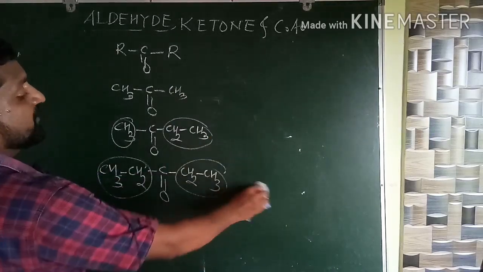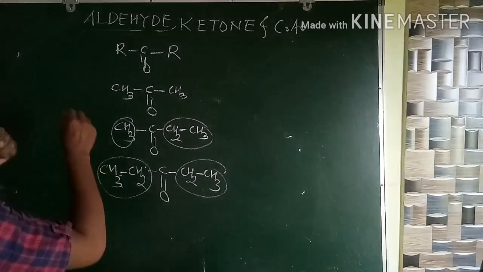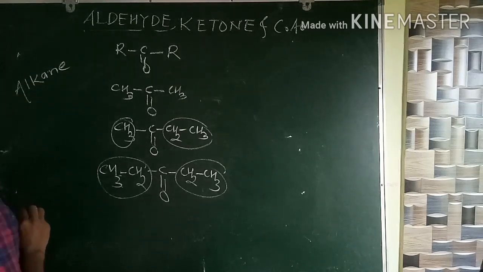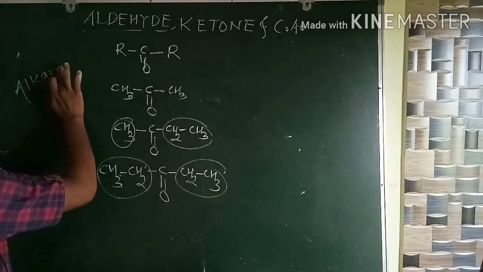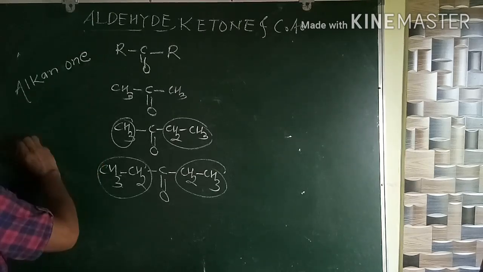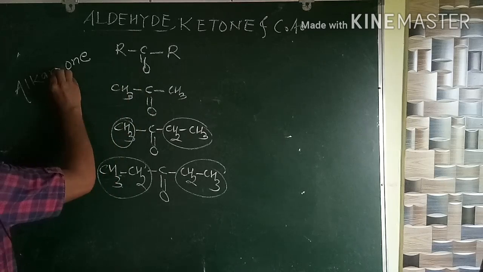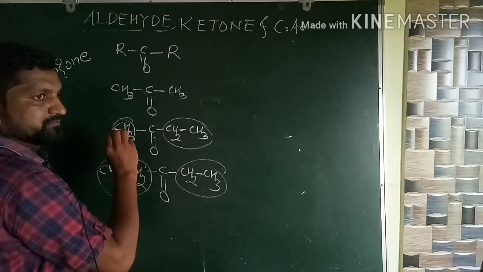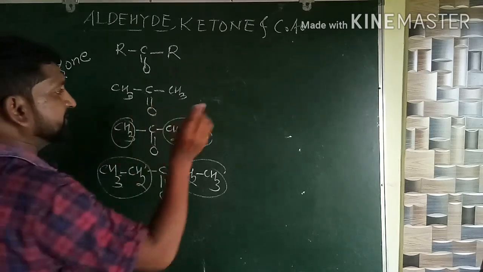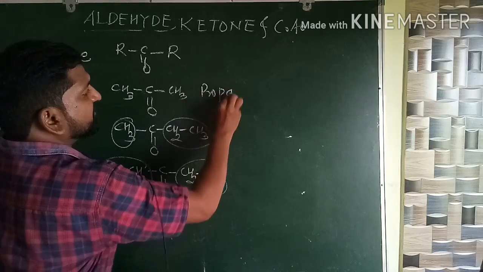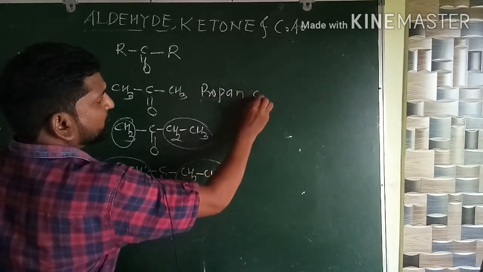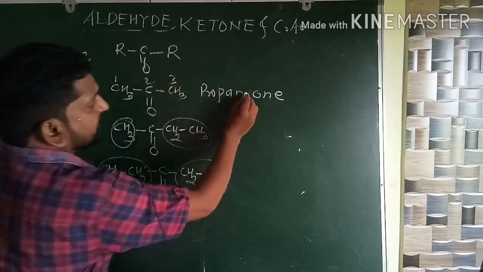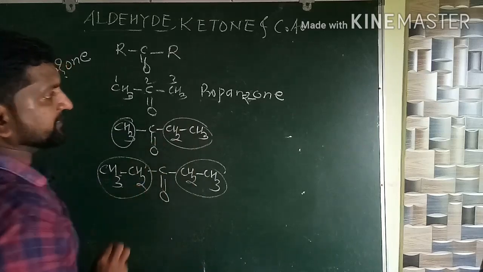So listen carefully how to write the IUPAC name. Again go for the alkane. While writing the IUPAC name of the ketone, the E of the alkane must be replaced with the word ONE along with the position of the carbonyl group. So here you have to mention the position. Everybody see here, 1, 2, 3. A 3-carbon alkane is propane. Therefore propane. E replaced with ONE. What is the position of the carbonyl group? 1, 2, 3. So it will be propan-2-one.